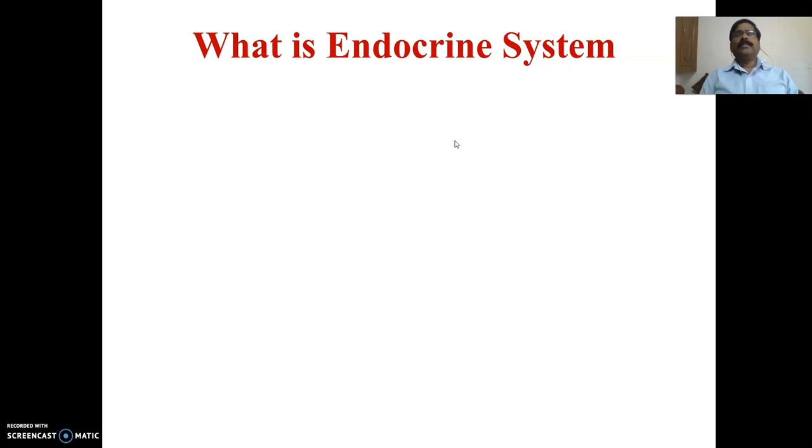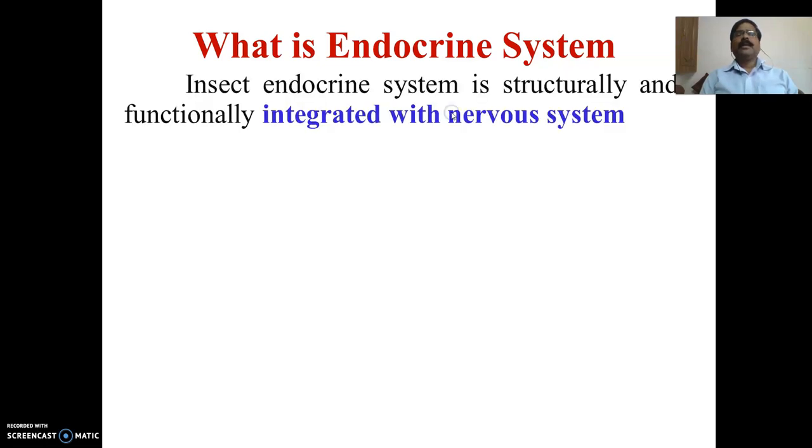In this lecture we are going to discuss what the endocrine system is, what the main function or role of the endocrine system in insects is, and the structure and function of the endocrine system. We will also discuss the different types of endocrine organs that exist in insects. Now, coming to what this endocrine system is.